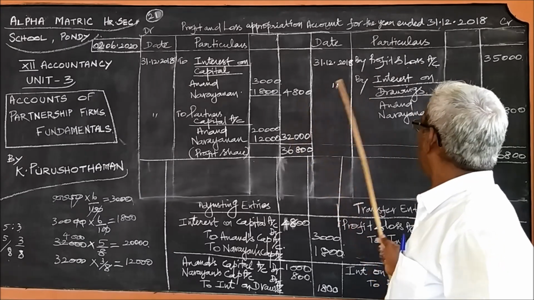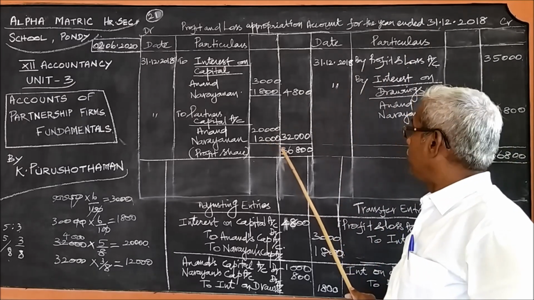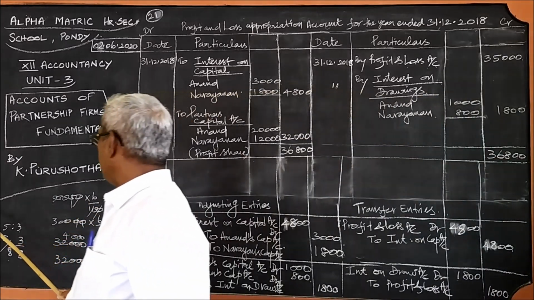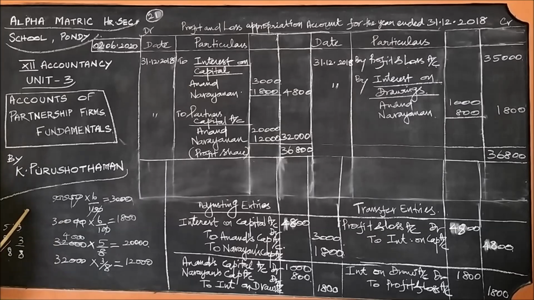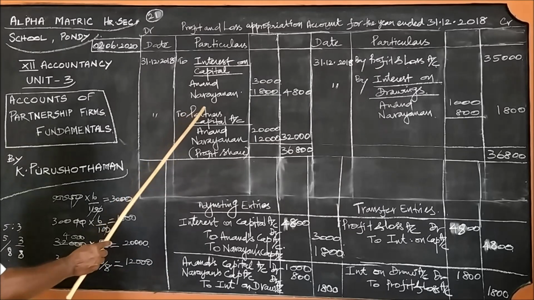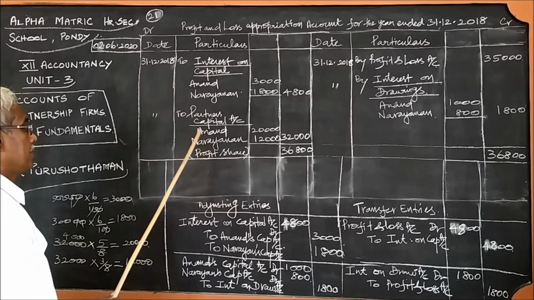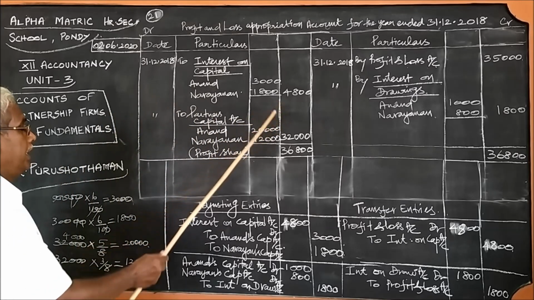And the balancing figure is found after finding the total. It comes to 32,000, the balancing figure. It must be divided in the ratio 5:3. That is, the first partner Anand will take 5 parts, and the second partner Narayanan will take the other 3 parts. That is 5/8 and 3/8. So the balancing figure 32,000 into 5/8 for Anand and 32,000 into 3/8 for Narayanan. So that is written here.